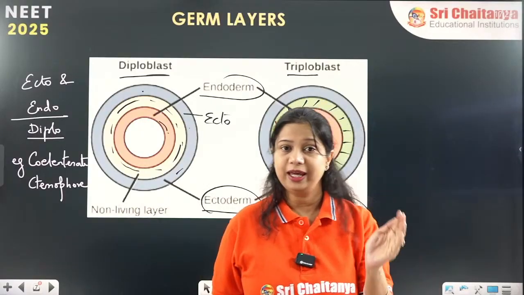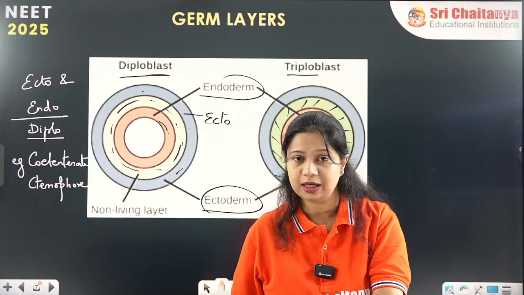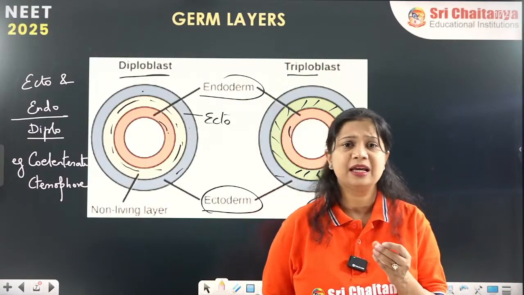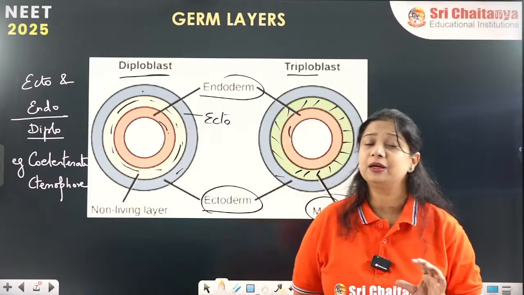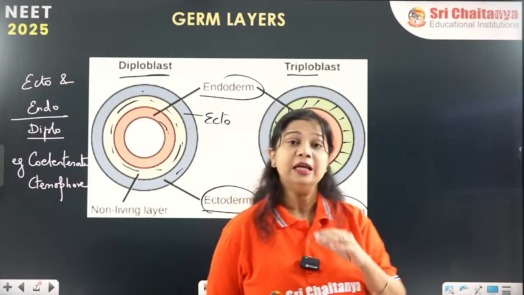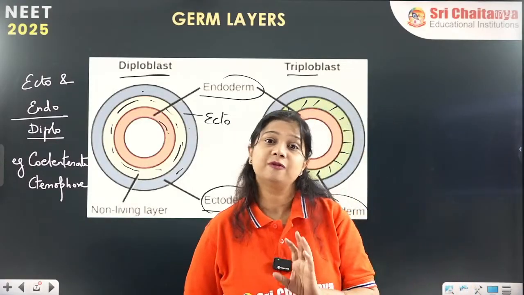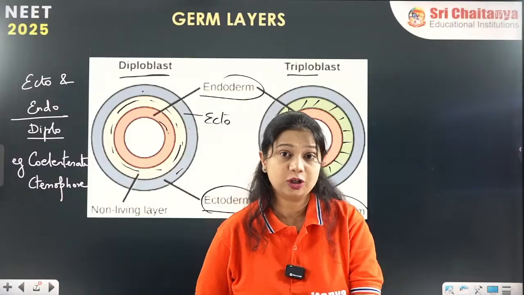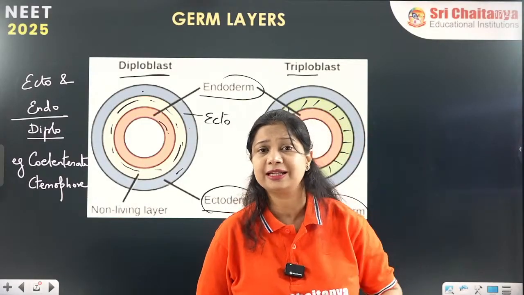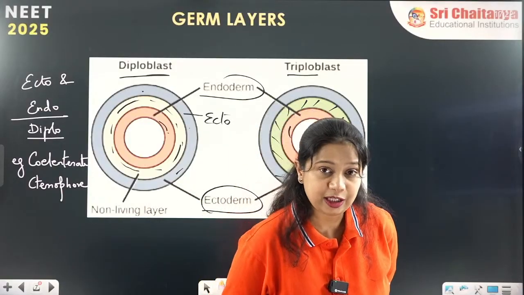That means they have an outer ectoderm and inner endoderm only. In between, whatever they have, it may be a sticky substance, jelly-like substance to keep the two layers together. But this is not cellular layer. This is definitely not going to be made up of mesoderm. So mesoderm is absent. In between ecto and endoderm, some thick jelly-like substance is present. That is the phylum Coelentrata and Ctenophora.